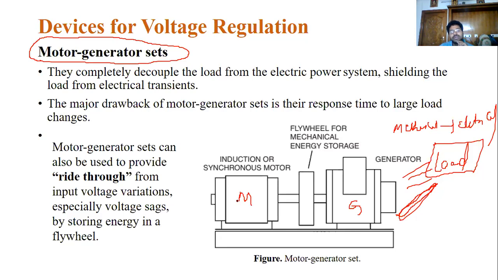But these are very slow devices. When the power is gone, someone is inspecting and turning on the generator sets and all other things are happening. So it takes more time to regulate the power.